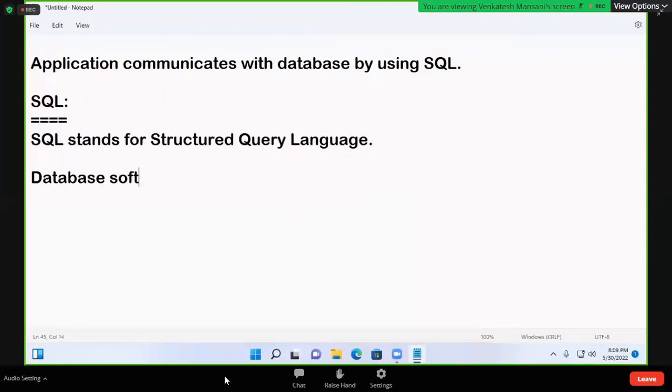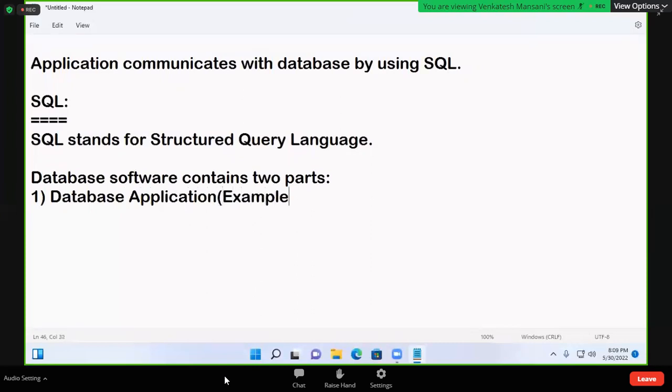Database software contains two parts. The first part is called the database application, for example, SQL prompt.